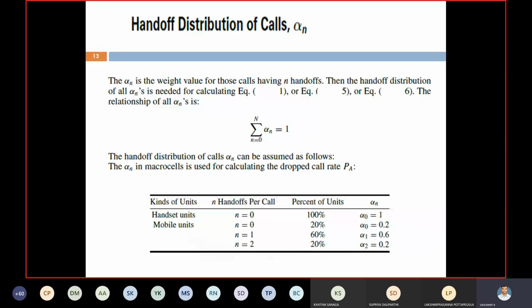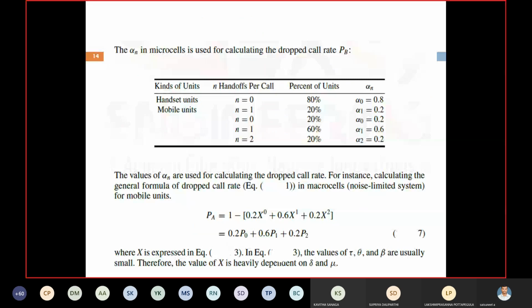From this data, similarly, we calculate PB. PB is nothing but the interference limited system. Also they are given, and we are getting it like this. But see this one. What is the difference between PA and PB? In PA, handsets, landline connection, we are getting 100%, but PB is nothing but the interference limited system. Here see this one, handsets: no handoffs, but 80% coverage.